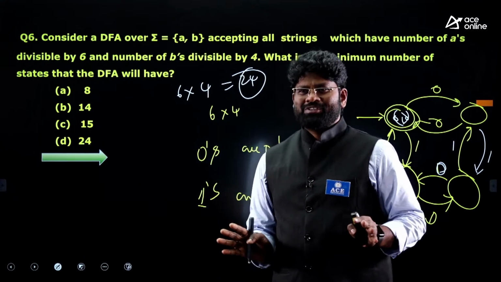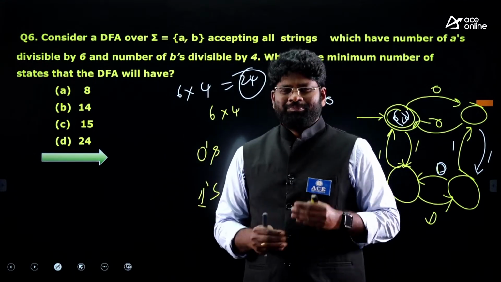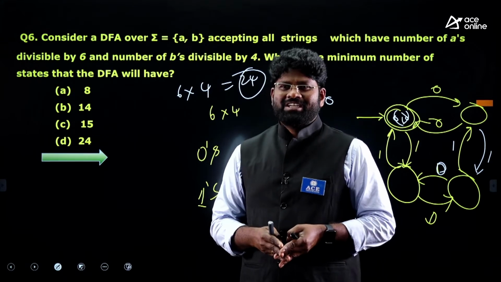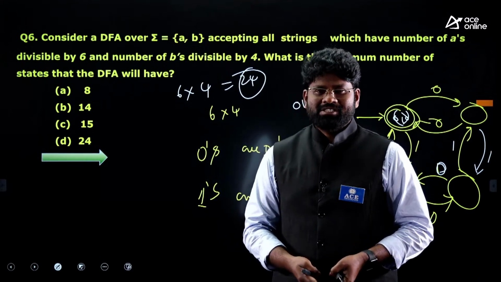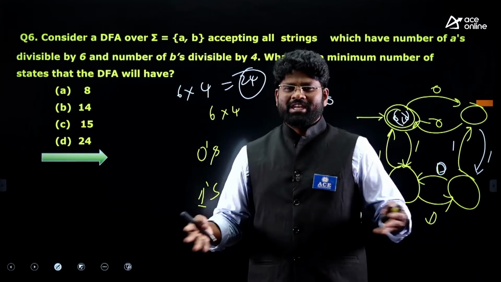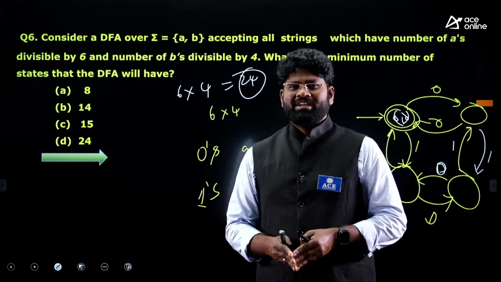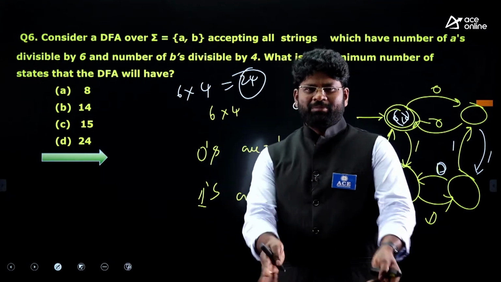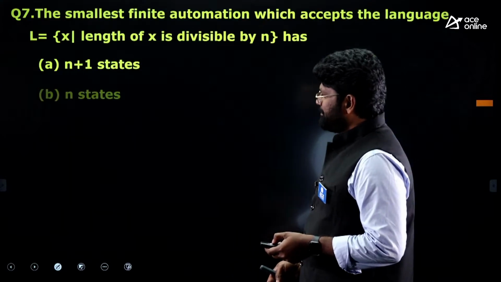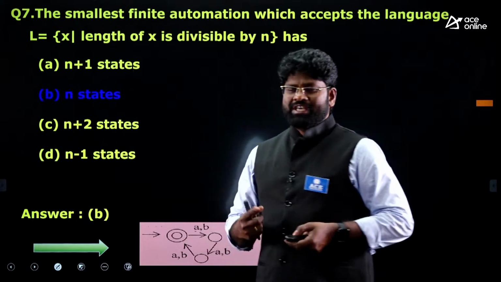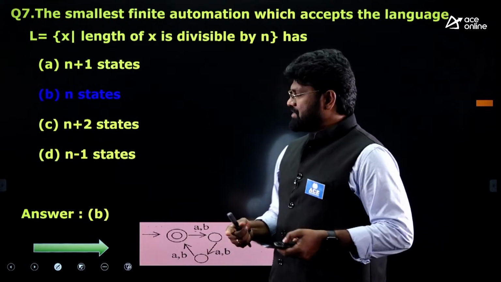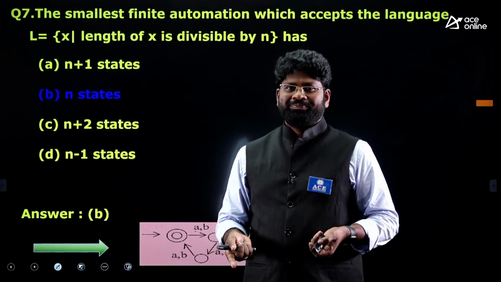That is the best approach, and this is the standard question. This is a standard question and standard answers. Whenever some questions are standard questions, or you can say memory-based questions, for memory-based questions you need not work anymore. You just remember the answers. When the same thing is repeated, then reproduce the answer. Fine. Then come back to this question. This is also a very popular question. Length of the string is divisible by n means you require exactly n states. This is also a standard question, standard answer. So this is what I am providing you.